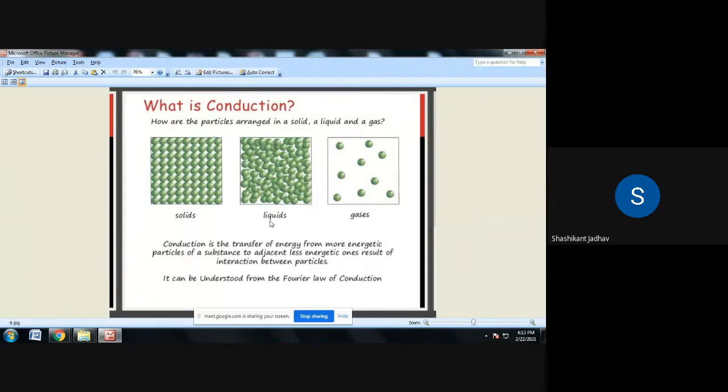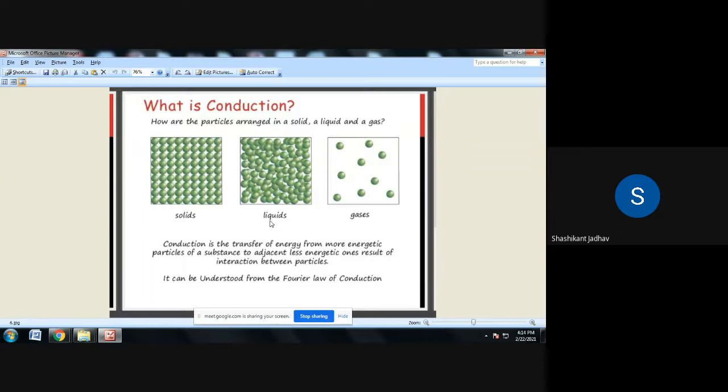Next, we have to write down: in solids, heat is conducted by the following two mechanisms.